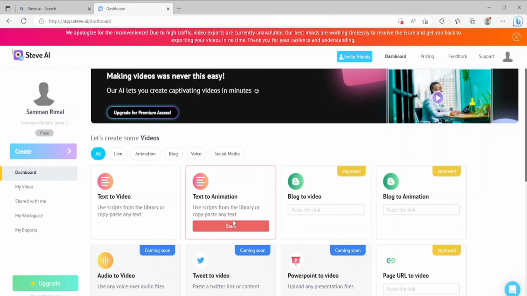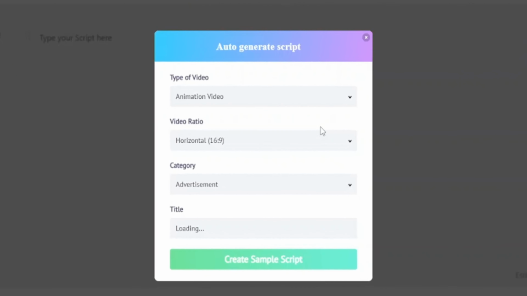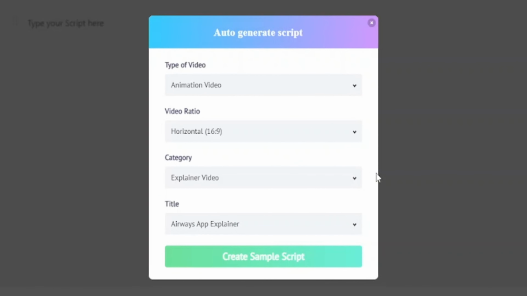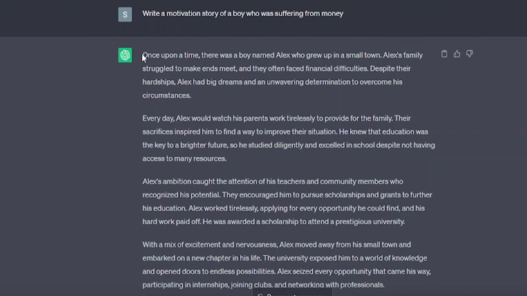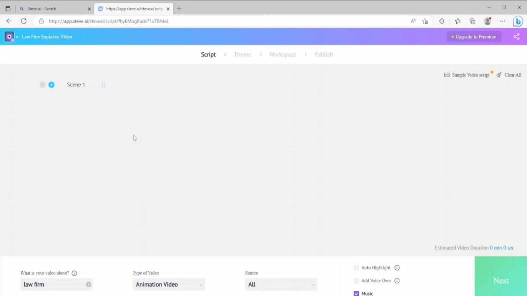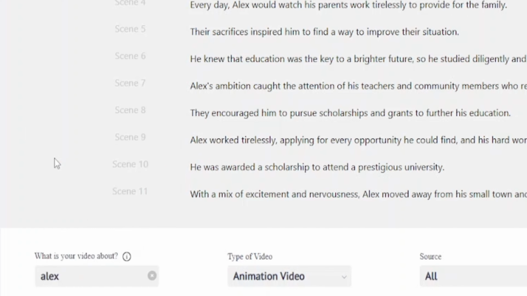When you come to this page, click on text to animation. Now choose the type of video and your video ratio. Choose the video category, I will choose explanation video. Now we need a script for our video. For that we are going to ChatGPT and copy the whole story and go back to SteveAI and paste your story here. Now choose what your video is about. Our video is all about Alex.